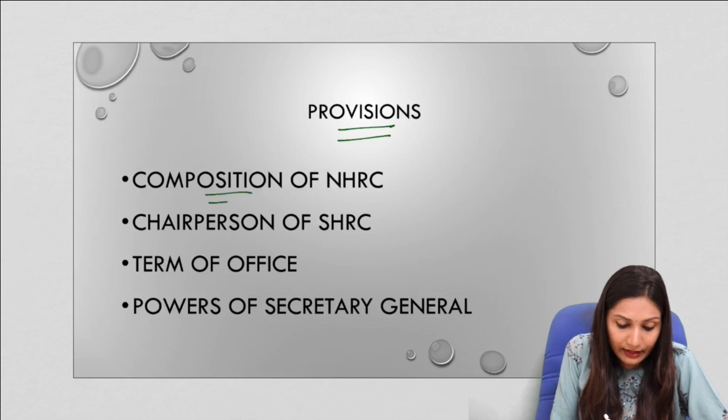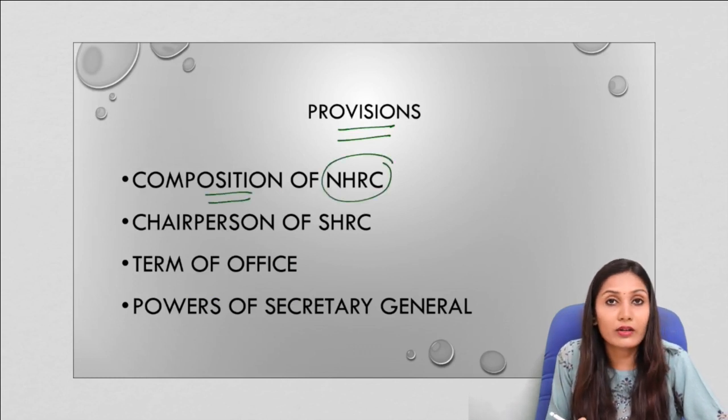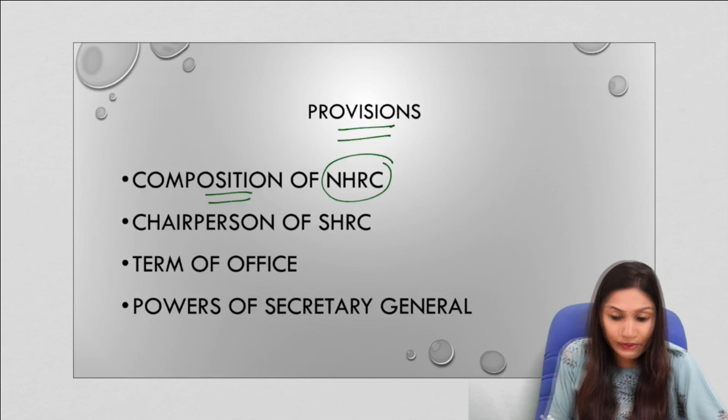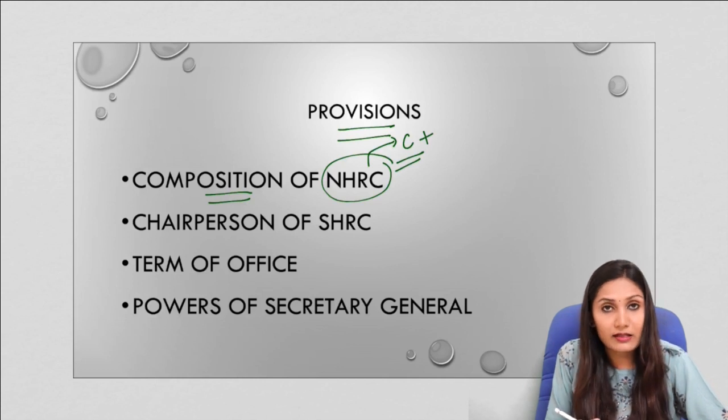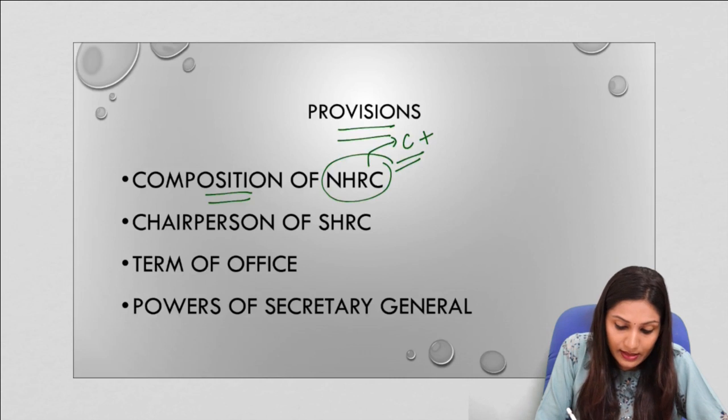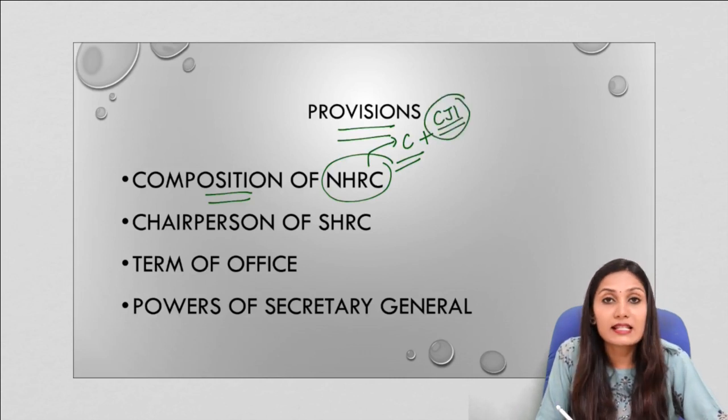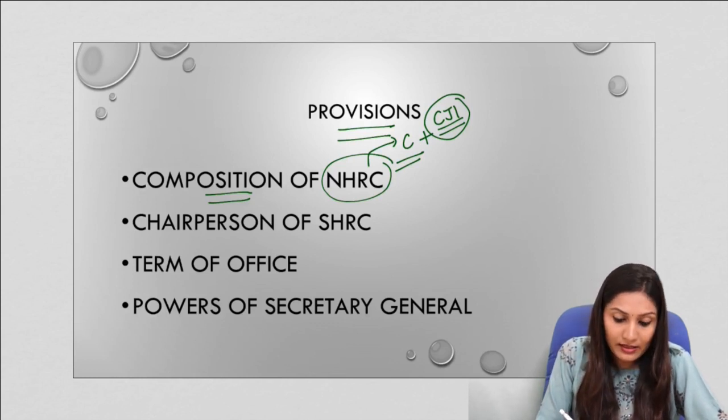The first one is regarding the composition of NHRC, the National Human Rights Commission. The Act mandates that the chairperson of the commission, that is the head of the National Human Rights Commission, should be a person who has been a Chief Justice of the Supreme Court. So a previous CJI, or Chief Justice of India, can become the chairperson of the commission.